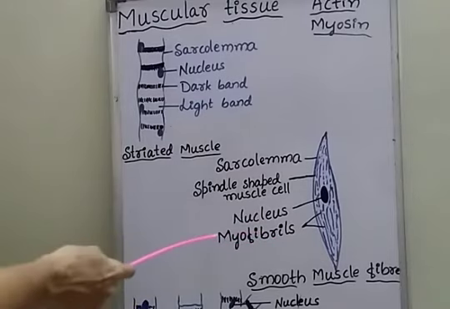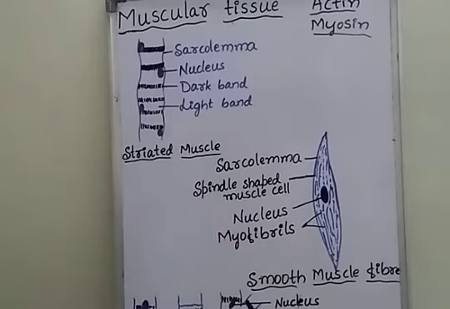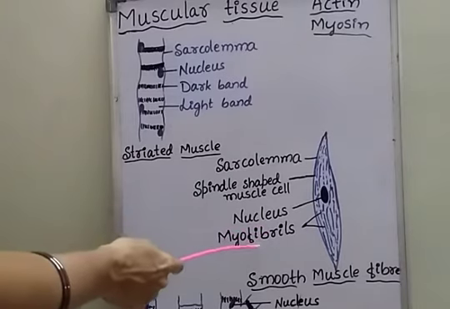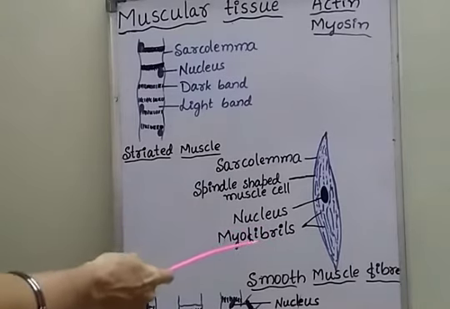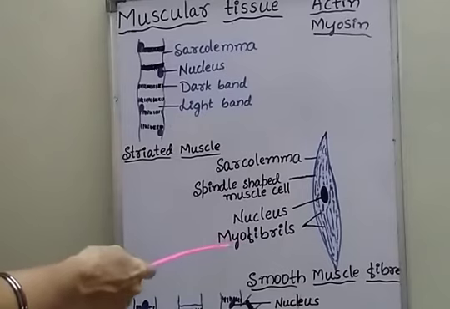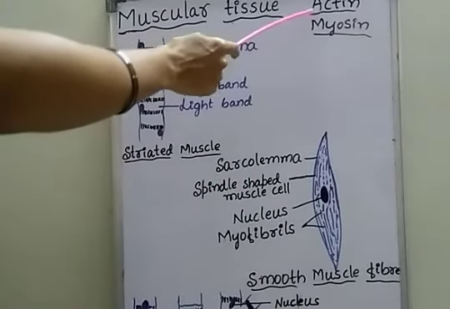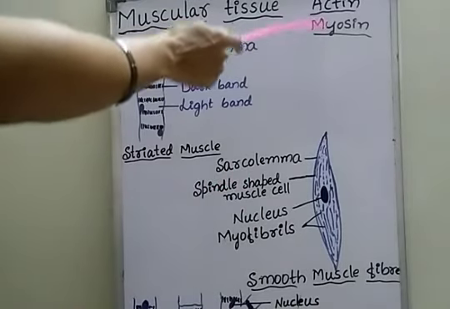These myofibrils contain two special types of protein filaments called actin and myosin.